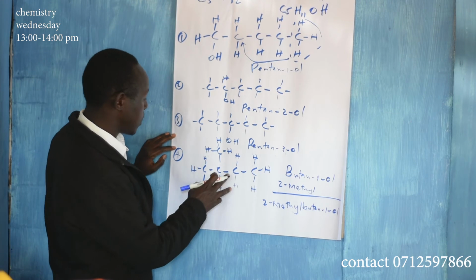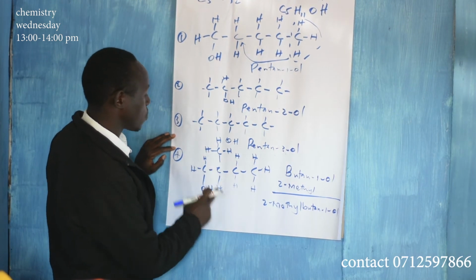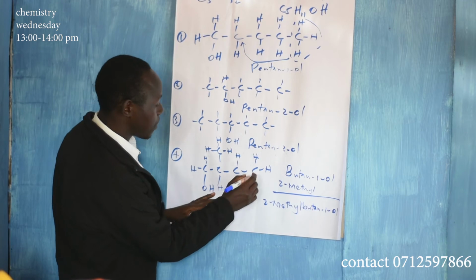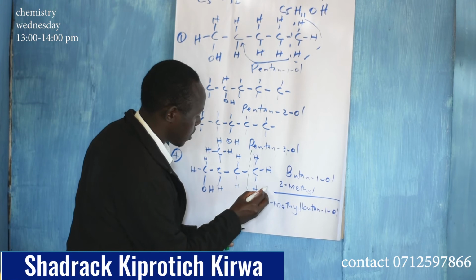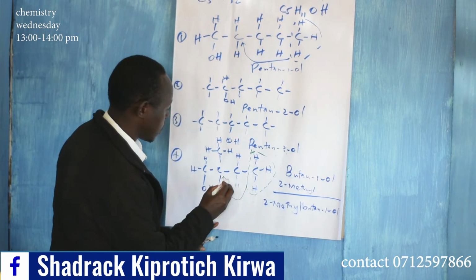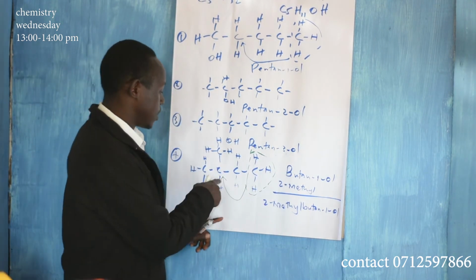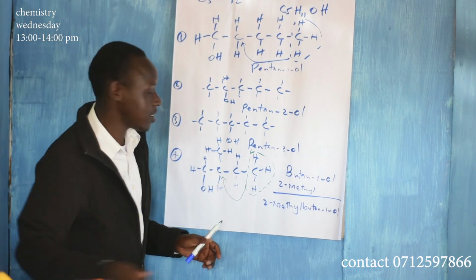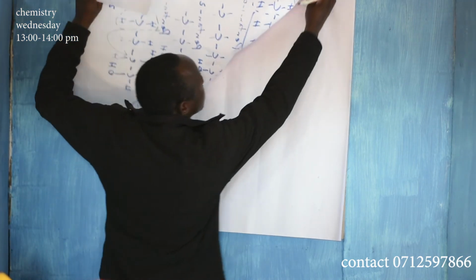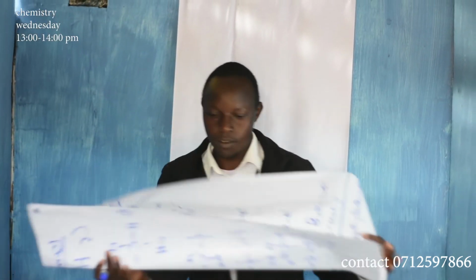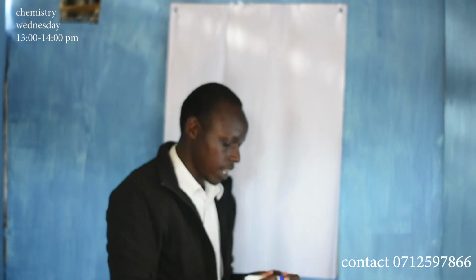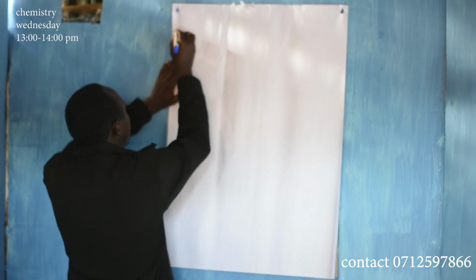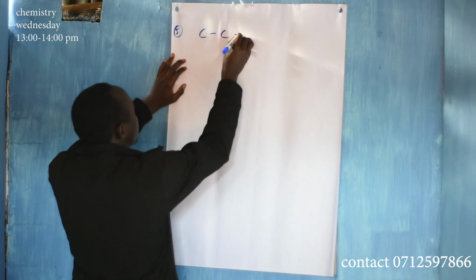Number 5, you can go on and on. Now you have taken one at carbon number 2, you can still take the last one and bring it to carbon number 2. You can still take this and bring it here. Yeah, you lack 1 here. So that's number 5. 1, 2, 3.